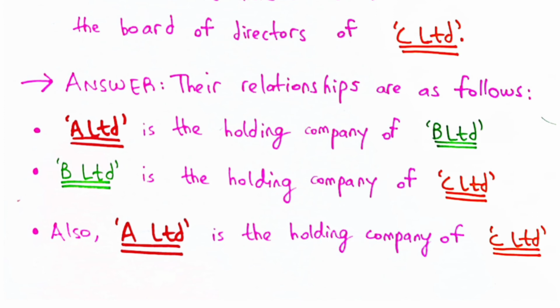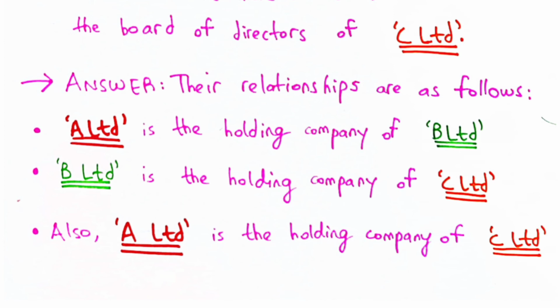So in this kind of situation, because of the third clause, A Limited is also the holding company of C Limited, and this is simply because B Limited is the holding company of C Limited, and by virtue of the fact that B Limited itself was a subsidiary of A Limited.